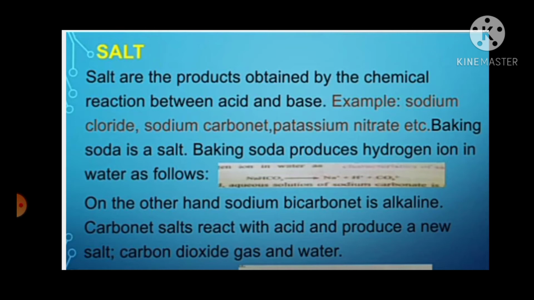Salt. Salts are the products obtained by the chemical reaction between acid and base. Examples: sodium chloride, sodium carbonate, potassium nitrate, etc. Baking soda is a salt. Sodium bicarbonate is alkaline. Carbonate salts react with acid and produce a new salt, carbon dioxide gas and water.